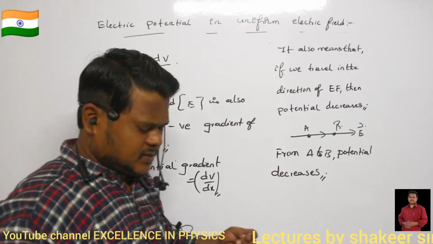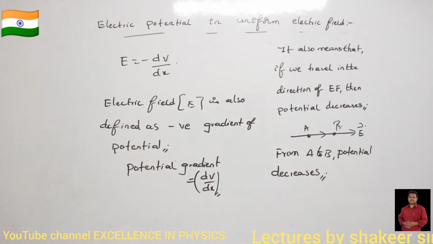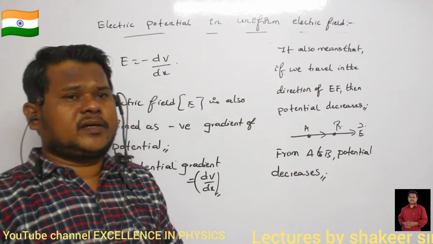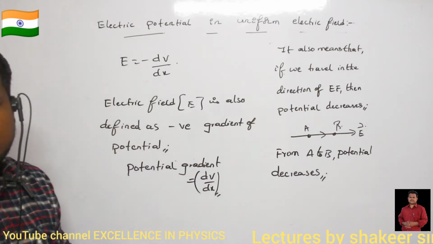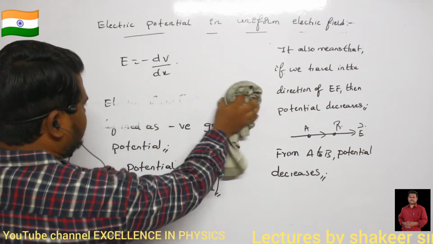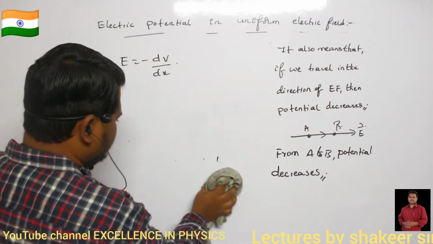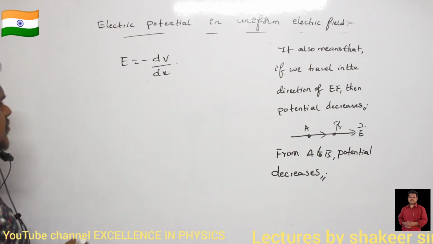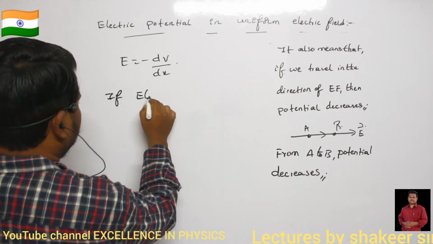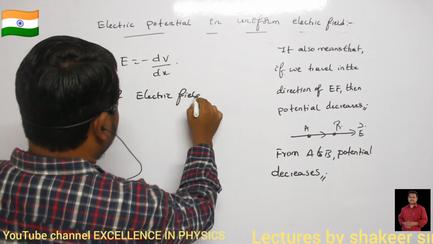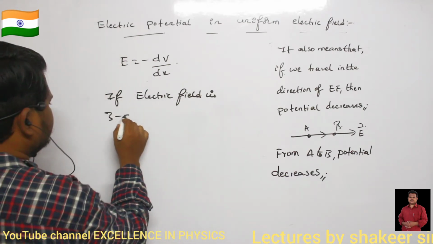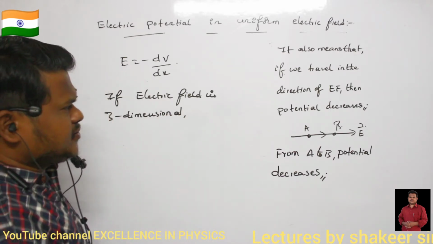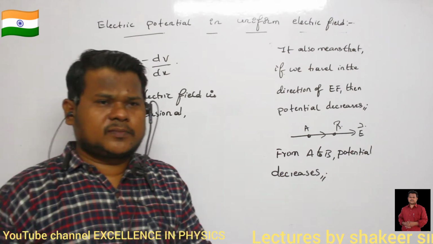Understood, all of you? Make a note of this. Therefore, E is equal to minus dV divided by dx. I am going to rub this out. Now see, the same equation I have to write in another method. If electric field is three-dimensional, can you say what is the meaning of electric field being three-dimensional?